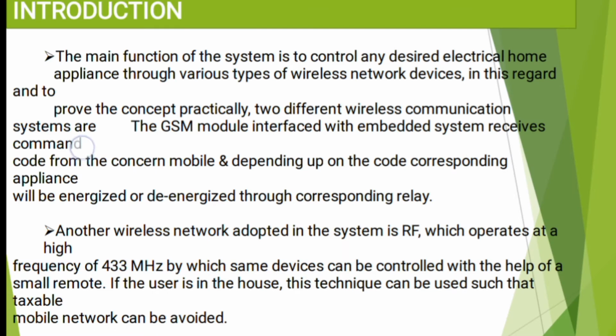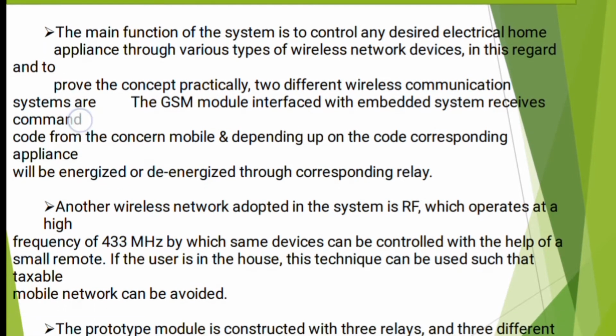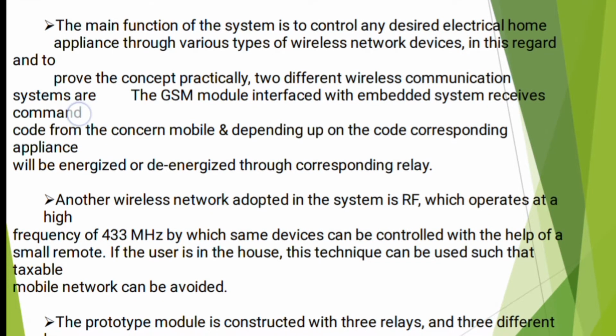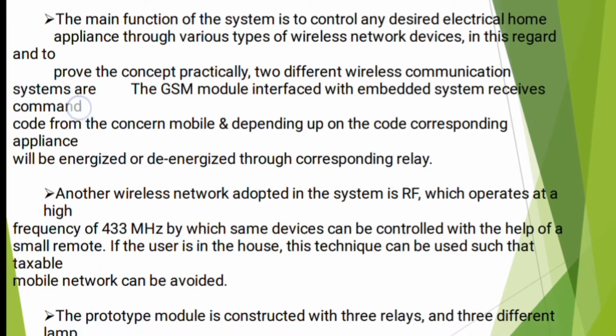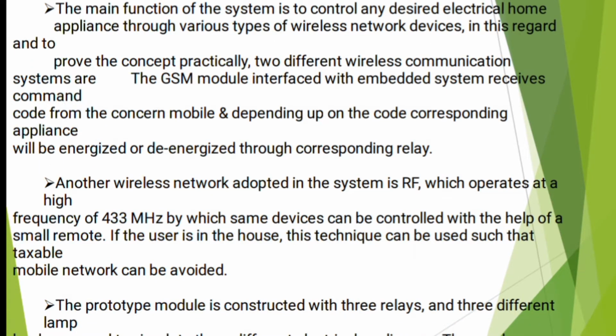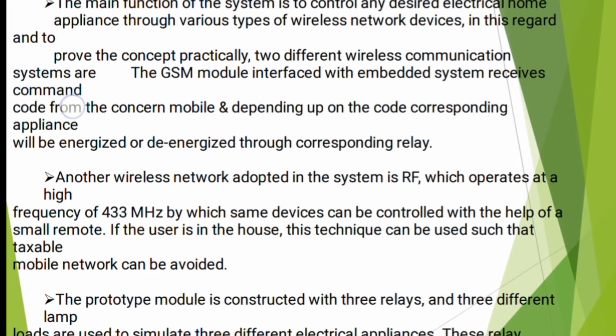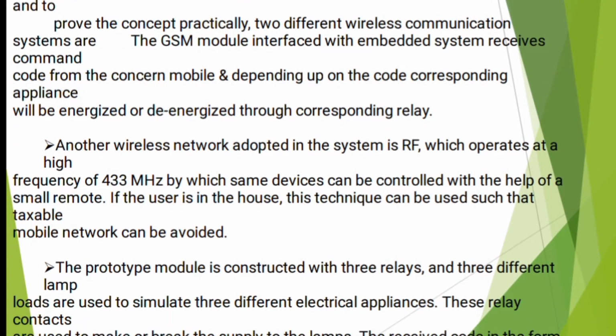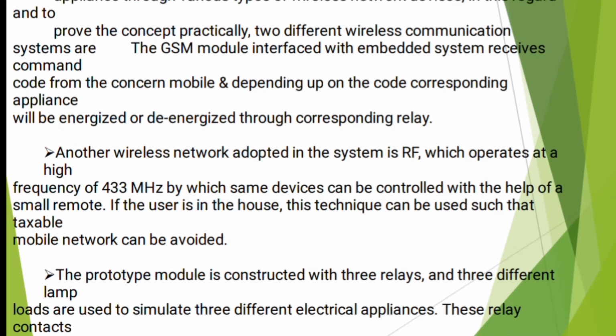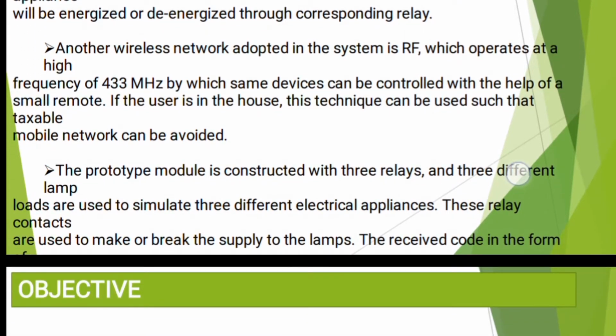The prototype module is constructed with 3 relays, and different lamp loads are used to simulate 3 different electrical appliances. These relay contacts are used to make or break the supply to the lamps. Now we are using relays to make or break the lamps, and different loads can be controlled by using relays.